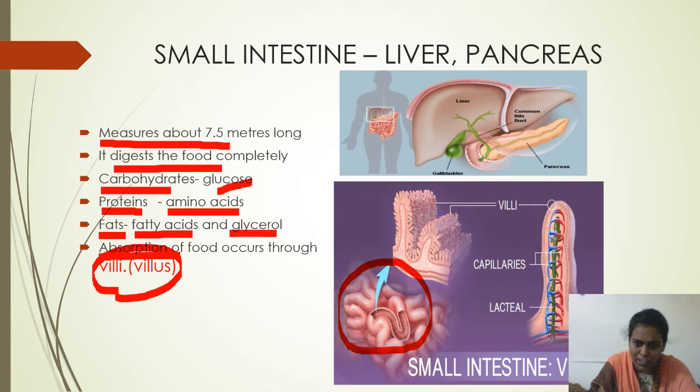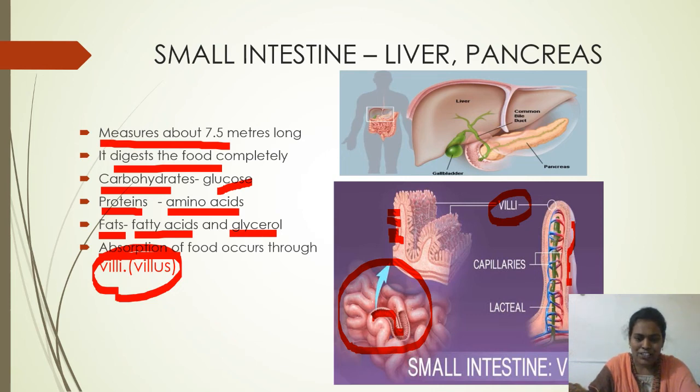The inner lining of the small intestine contains millions of finger-like projections called villi. These villi contain a number of blood vessels and capillaries. Capillaries are the finest blood vessels. Because of these capillaries, the villi absorb the digested food present in the small intestine.